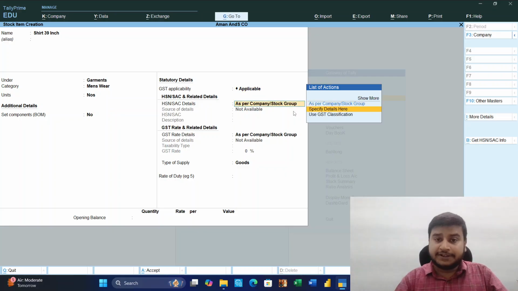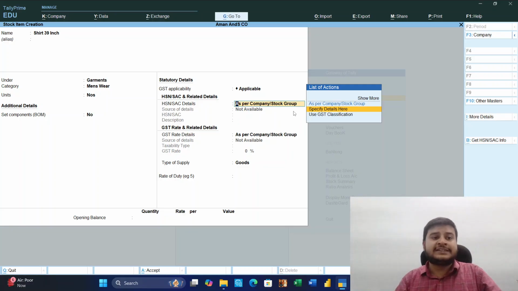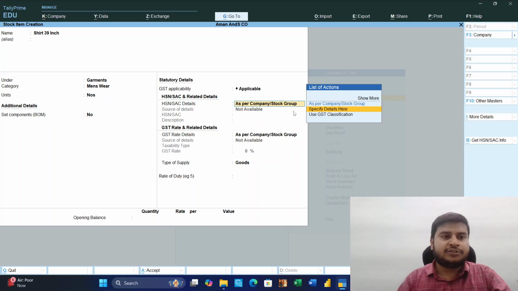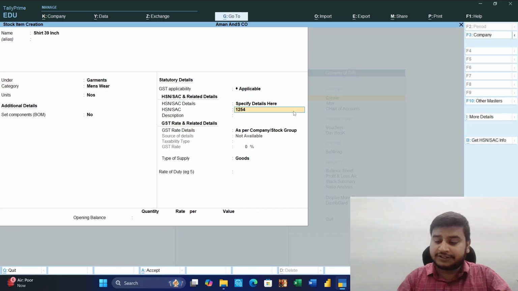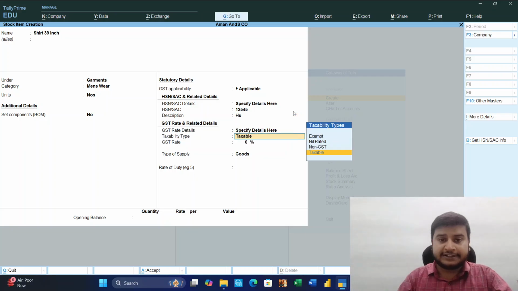GST. Yes, we will specify here only. There may be some chances whether this may fall under any other rate. So stock item details we will provide here, HSN 1231, description, specify details here, taxable. Suppose we have created a sale of 18% and purchase of 12.